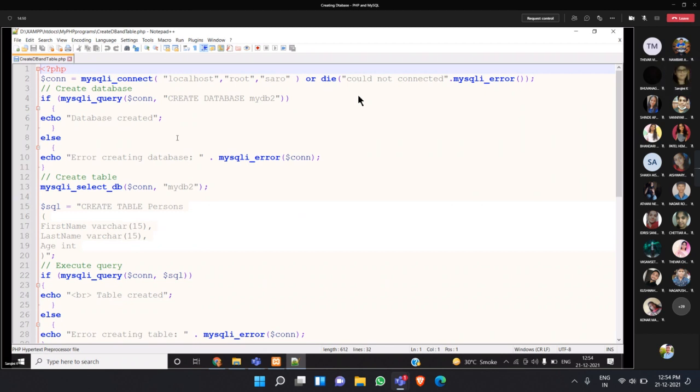Okay. So now what we are going to do, we have to create a username and password. By default, the username of the database will be root, R-O-O-T, root.